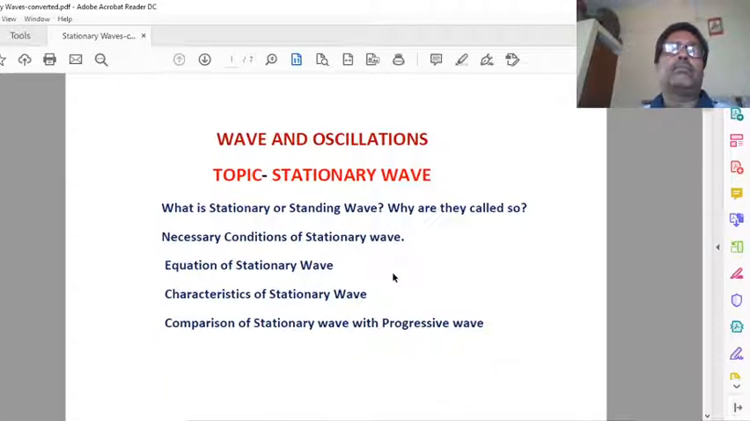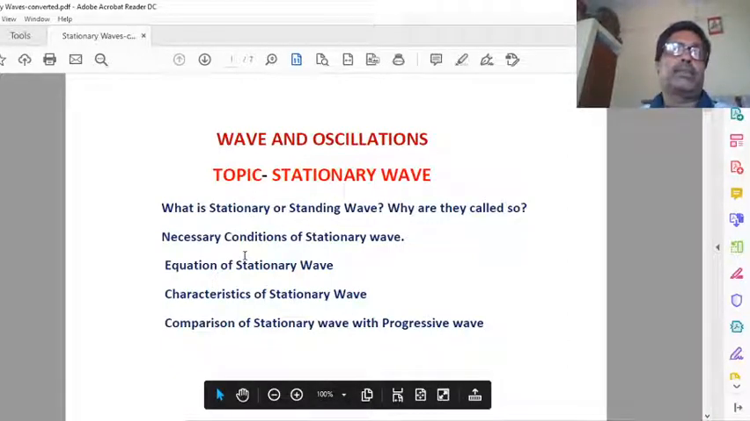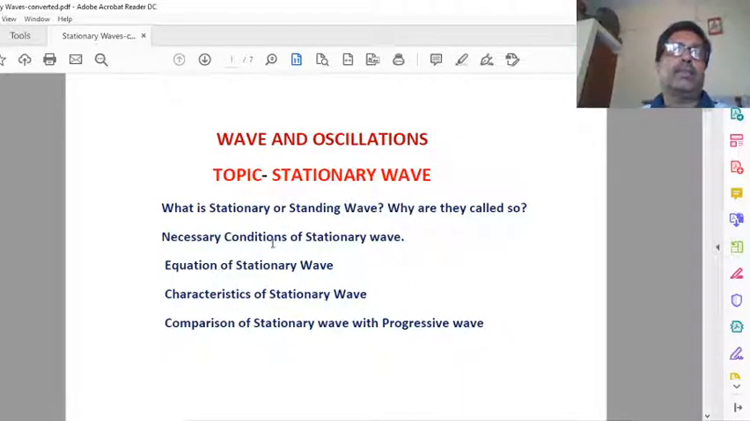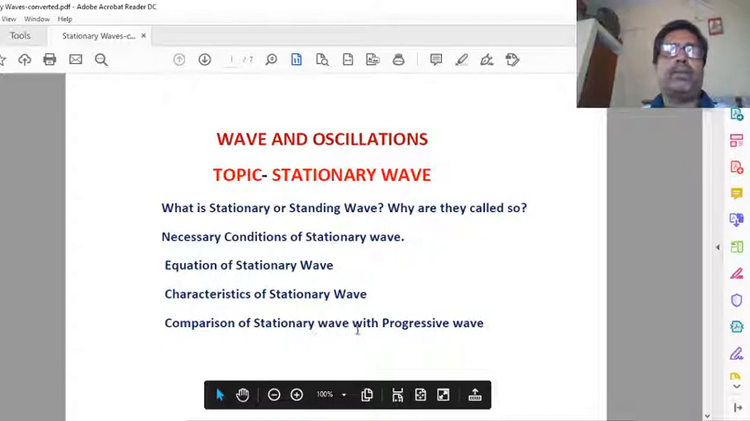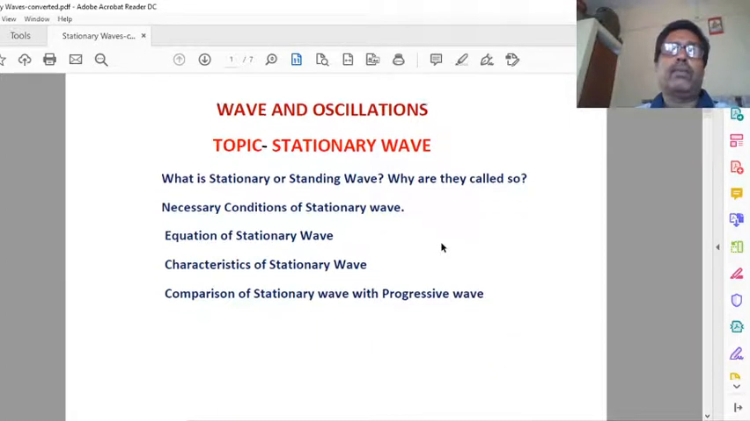Under this topic, stationary wave, we will discuss these points which you can see here. First, what is a stationary wave? What are its necessary conditions? How to mathematically represent it, and what are its characteristics? And finally, we will compare it with a progressive wave. So let us see one by one.